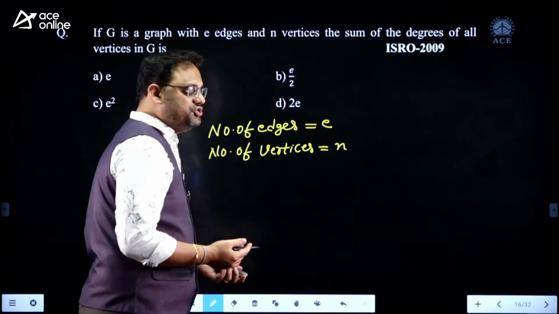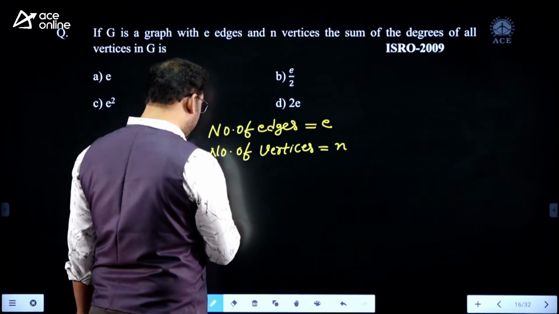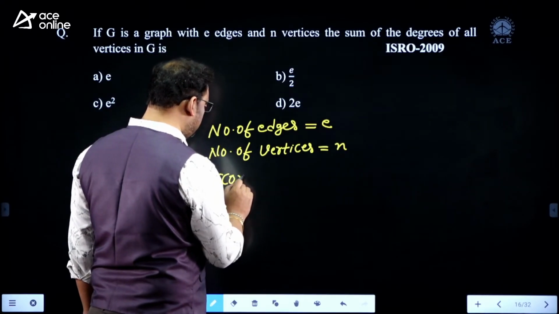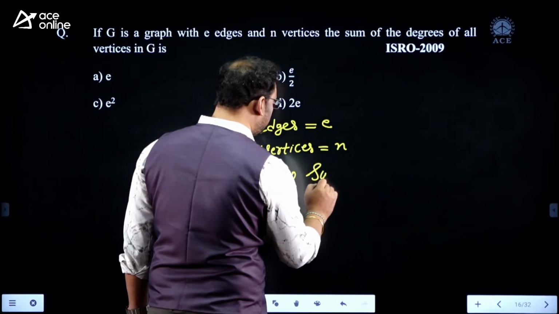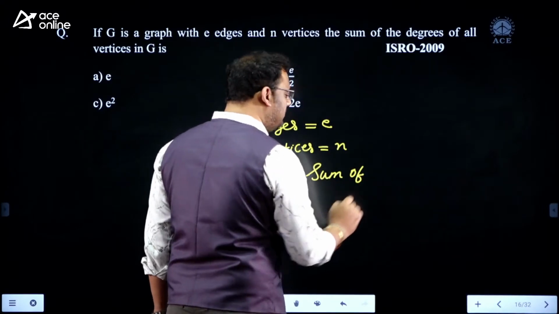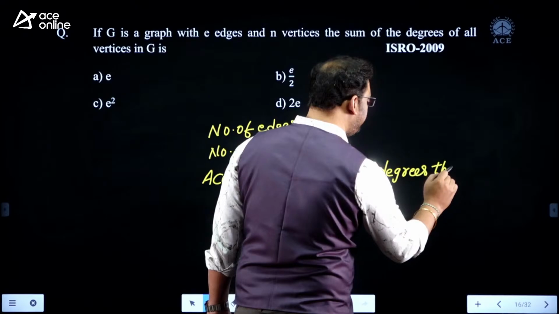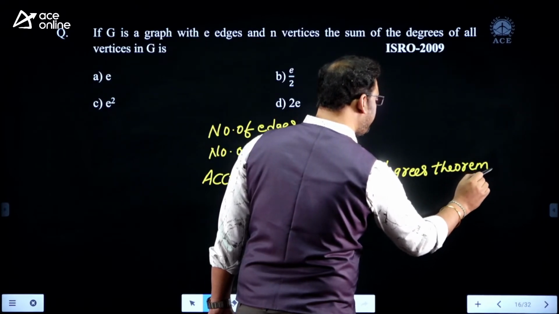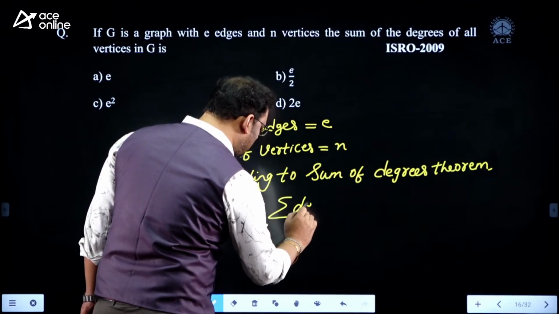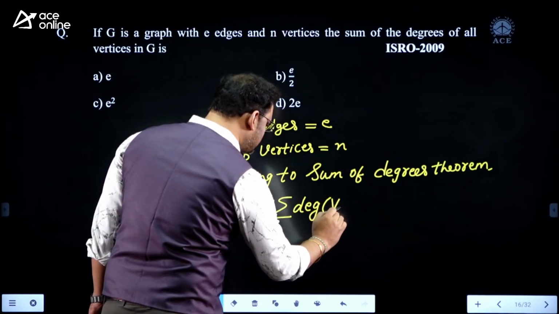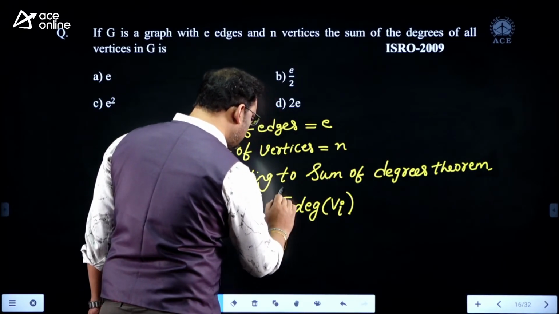Okay. Yeah, let us use our fundamental theorem, that is our sum of degrees theorem. According to the sum of degrees theorem, we have the sum of degrees of all vertices, where i is equal to 1 to n.